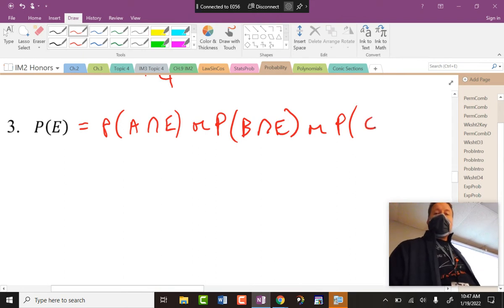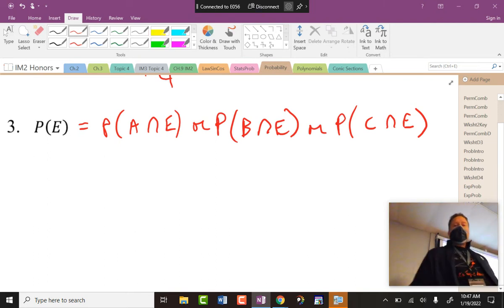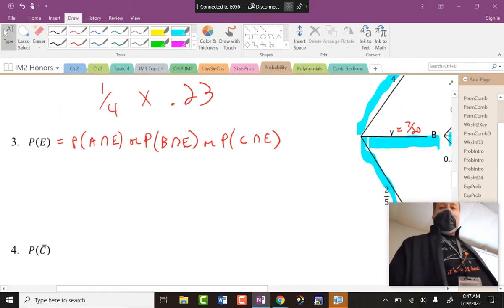Or C and then E. So that's how E could happen in three different ways. That's what you really have to figure out on this when you have questions like that. So what's the probability of A and then E?